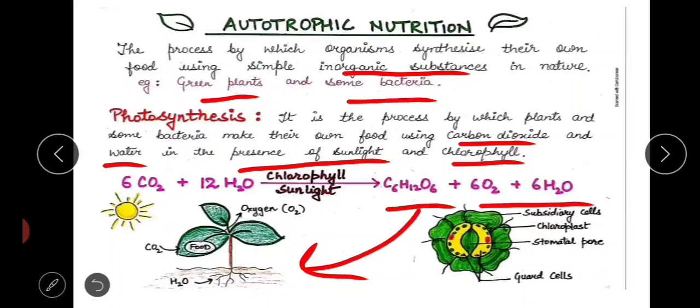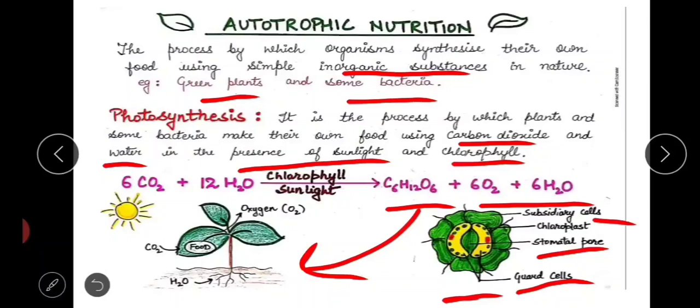Now, what are stomata? Stomata are tiny pores present in leaves. Here is the structure of a stoma. We can see that there is a stomatal pore which is guarded by two bean-shaped cells called guard cells. Surrounding the guard cells are irregularly shaped subsidiary cells. And guard cells also contain chloroplast, so it means guard cells are also able to perform the process of photosynthesis. Now, this was the structure.